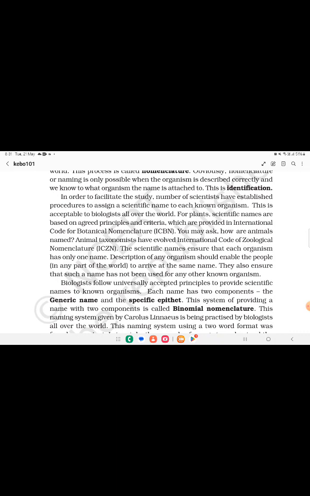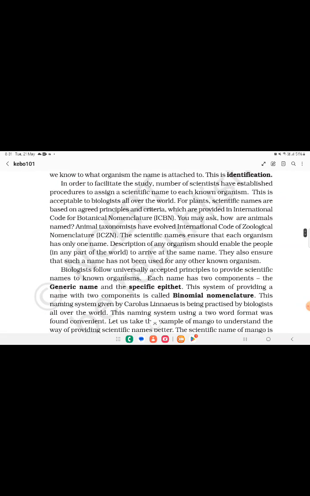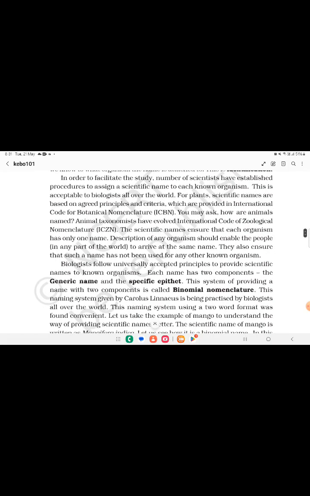This is acceptable to biologists all over the world. For plants, scientific names are based on agreed principles and criteria which are provided in the International Code for Botanical Nomenclature. You may ask, how are animals named? Animal taxonomists have evolved the International Code of Zoological Nomenclature.